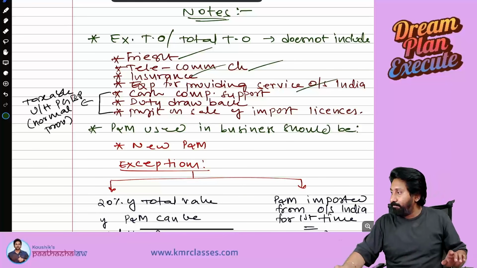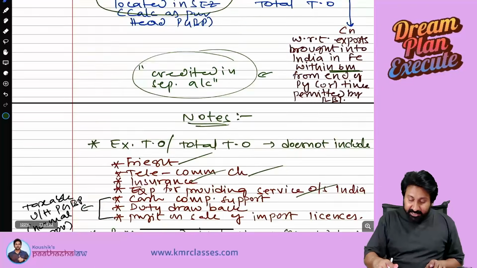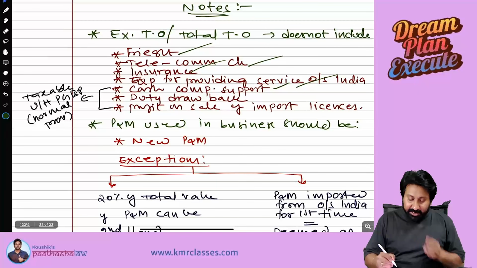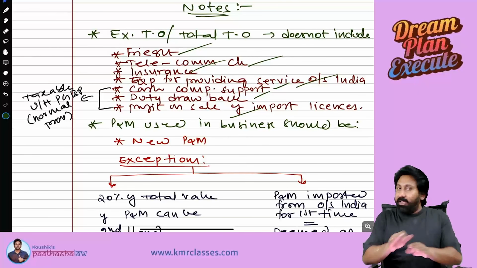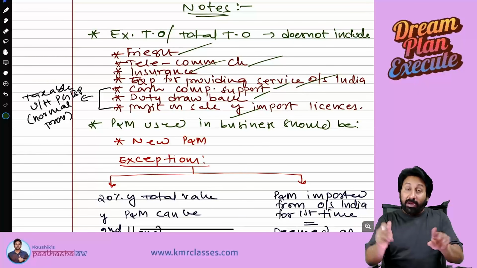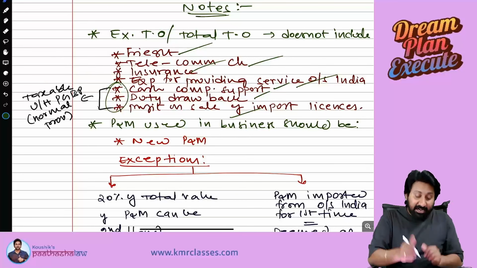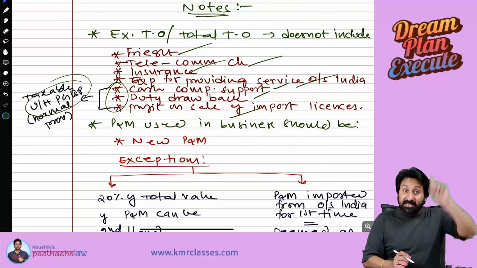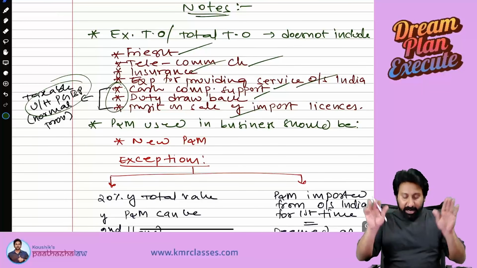Okay. Next one. Deduction will be under cash compensatory support. Any cash compensatory support or duty drawback or profit on sale of import licenses. These three should not be included into total turnover because these three, especially cash compensatory support, duty drawback, and profit, should be treated as business income under the head PGBP separately. Charging section, it will be there already. So these incomes should not be included into export turnover.